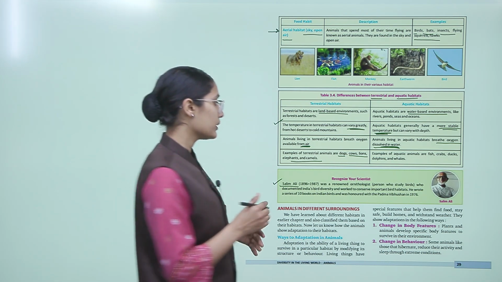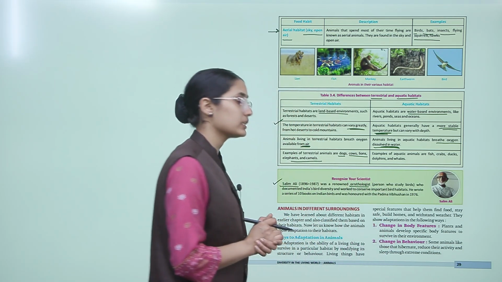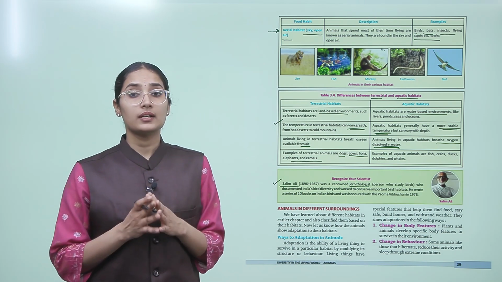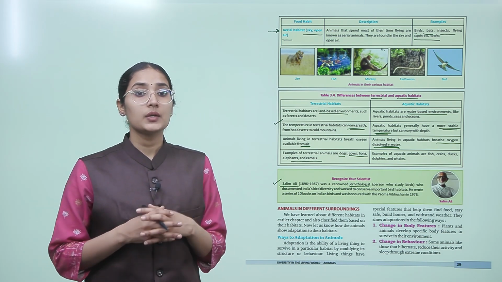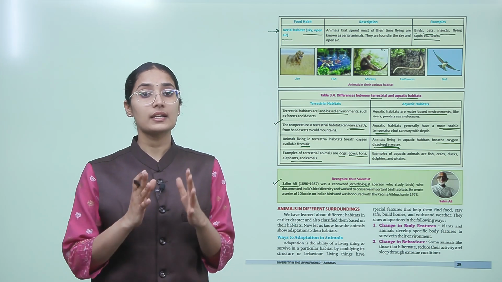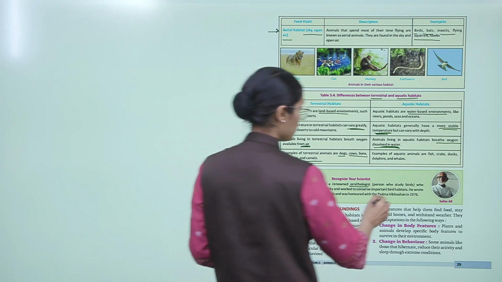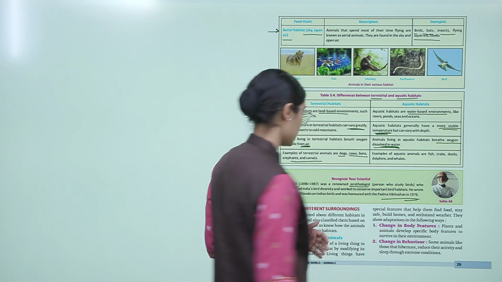Okay, so he was a renowned ornithologist. He studied birds in great detail and wrote his findings in his 10 books, right? Later he was also honored with Padma Vibhushan in 1976, okay?